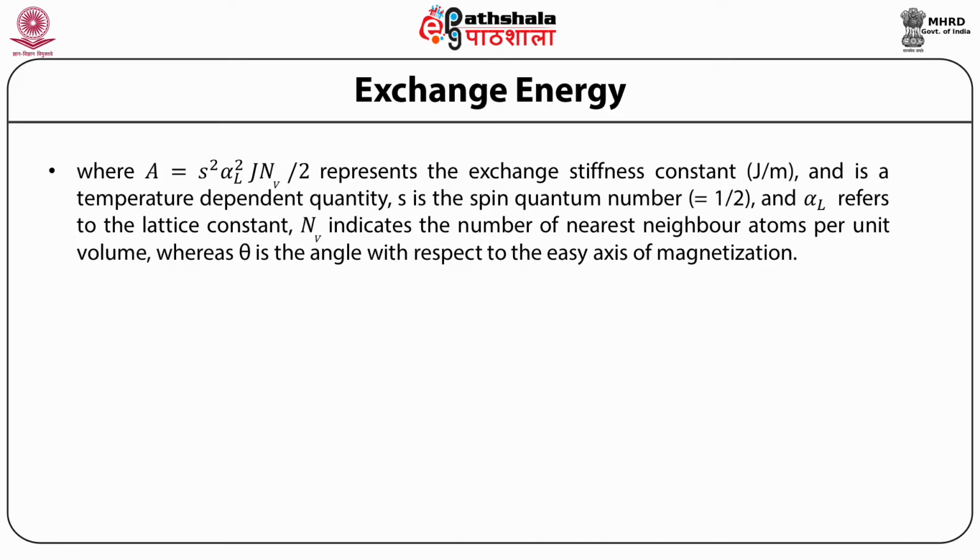The unit of the exchange stiffness constant is joules per meter, and it is a temperature dependent quantity. S is the spin quantum number, which is equal to half, and α_L refers to the lattice constant. N_V indicates the number of nearest neighbor atoms per unit volume, whereas θ is the angle with respect to the easy axis of magnetization.